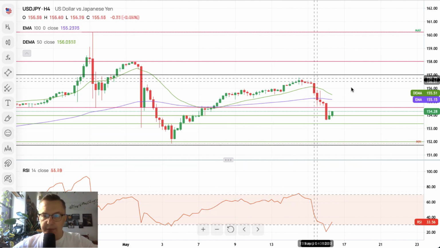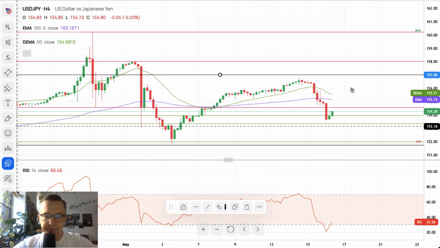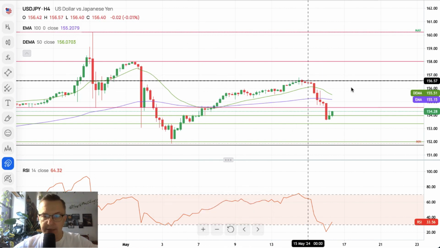The black levels were the Fibonacci levels, so we don't need them anymore. However, we will use the last one as the technical resistance.